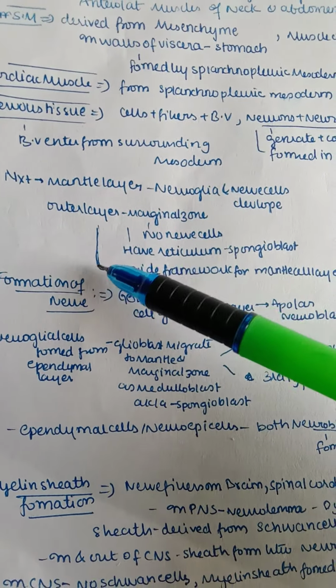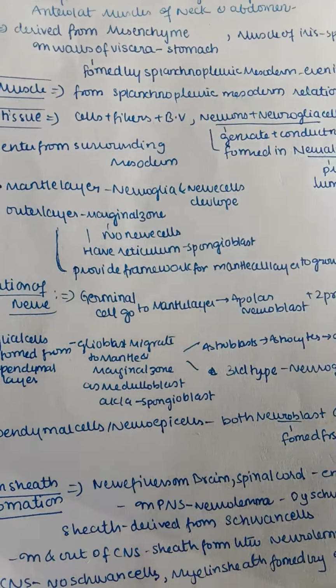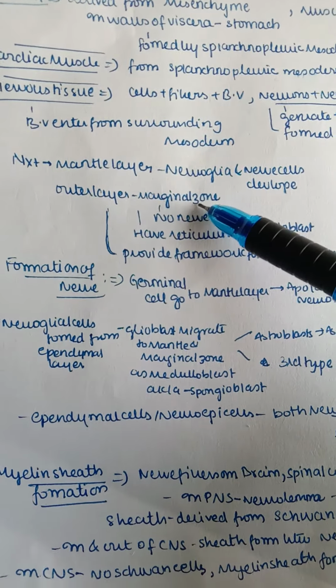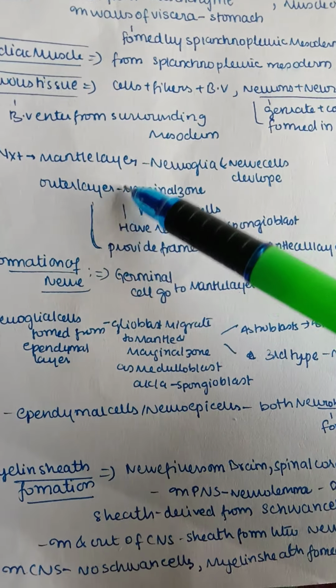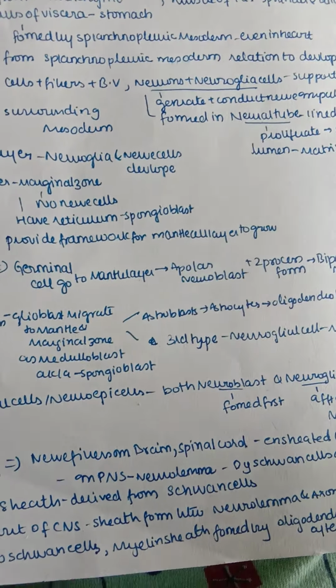Next we have a layer called the mantle layer, which contains the neuroglia and developed nerve cells. In diagrams we can see all this clearly. And the outer layer is the marginal zone. There are no nerve cells. They have the reticulum, that is spongioblasts, and they provide the framework for the mantle layer to grow.